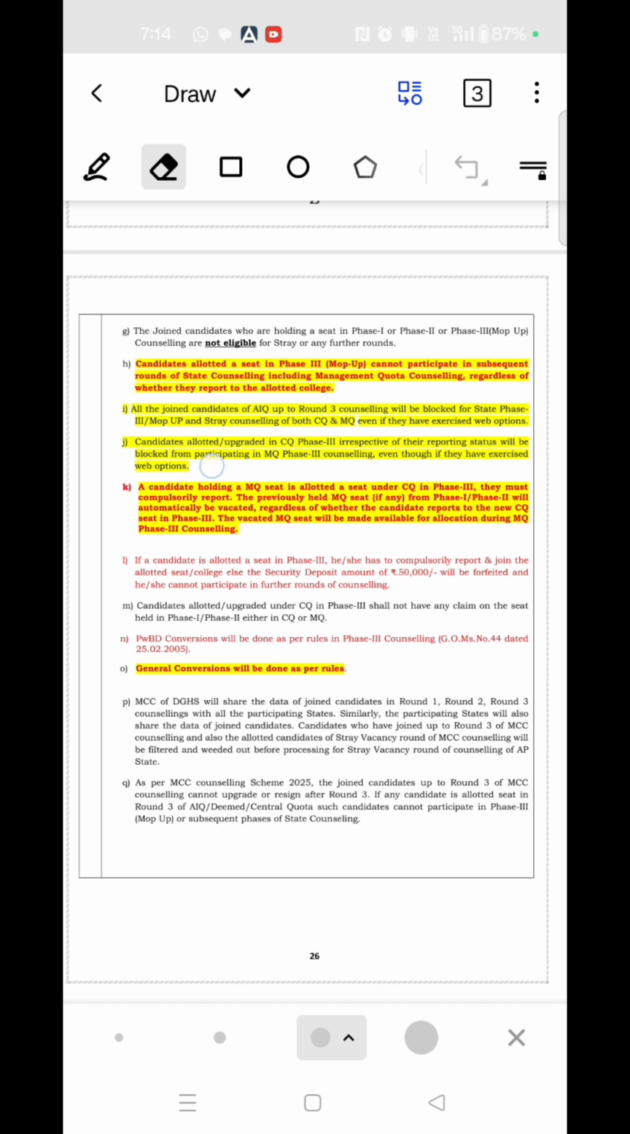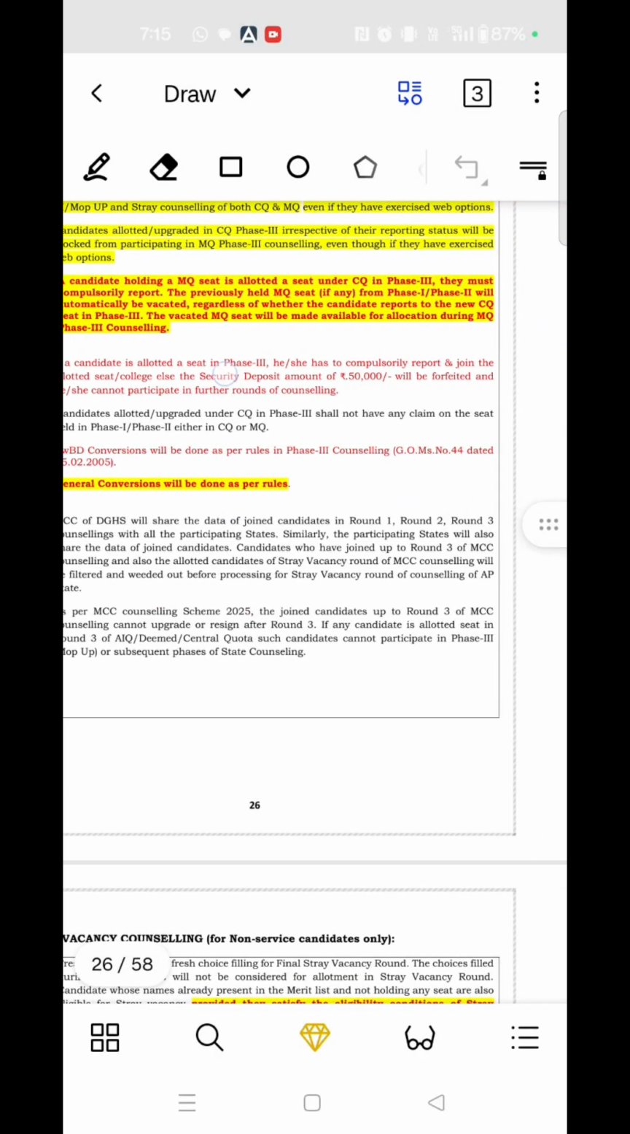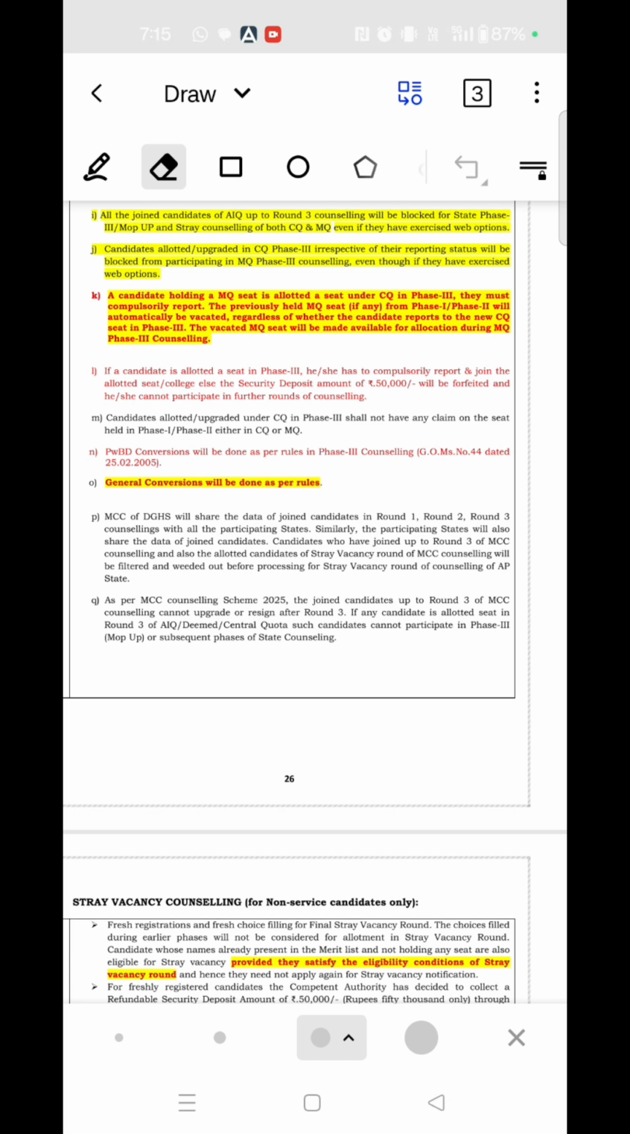So candidates allotted or upgraded in the competitive quota in phase 3, irrespective of their reporting status, will be blocked from participating in management quota phase 3, even if they have exercised web options. A candidate holding a management quota seat who is allotted a seat under competitive quota in phase 3 must compulsorily report. If the candidate is allotted a seat in phase 3, he has to compulsorily report to the allotted seat. Otherwise, this 50,000 refundable deposit will be forfeited.